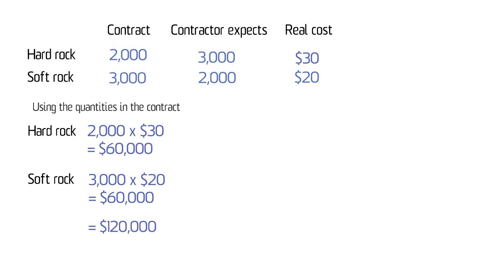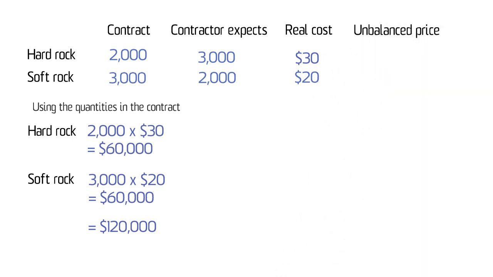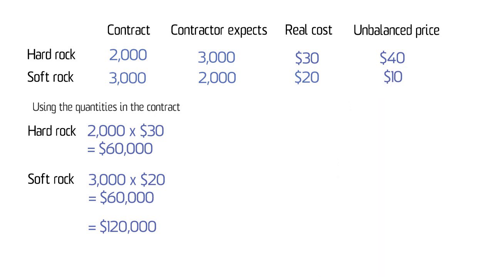So that's the real situation, but this contractor has decided to unbalance their bid. What they're going to do is charge $40 for the hard rock and only $10 for the soft rock. Since the tender documents expect more soft rock than hard rock, this actually reduces the tender price. So this contractor is more likely to win the bid than if they used their real rates.